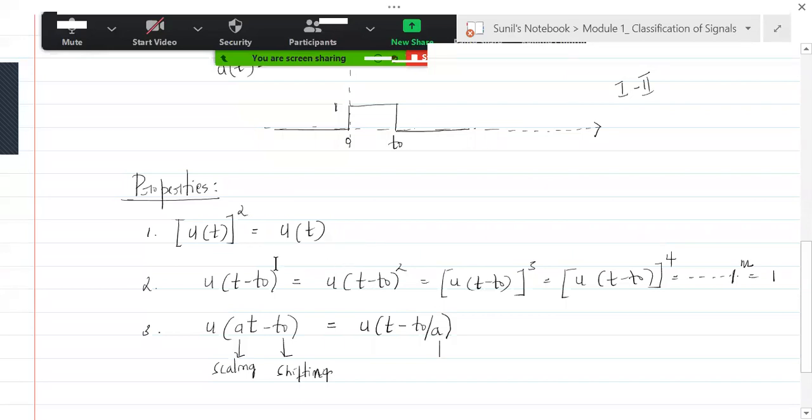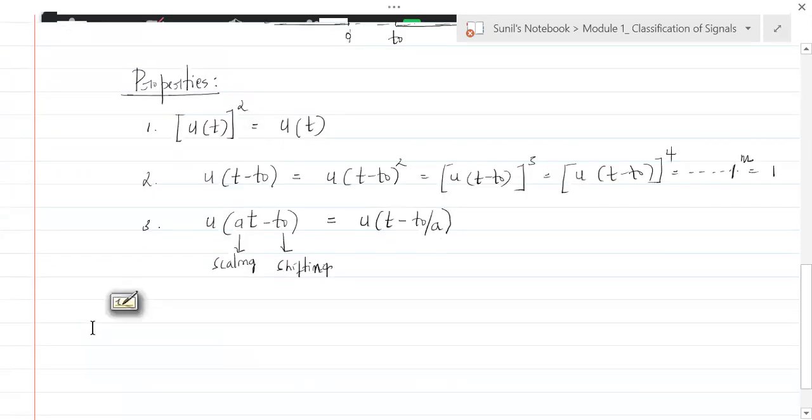We can add some more properties to this list, but that would have relation to some of the other signals that we are seeing after this. So we may not list it now itself. But as and when we see the other signals, the list of properties can be made bigger. Now I'll not take those properties because you need to understand other signals also to add those properties here. So let's stop this list here and move on with the next signal.